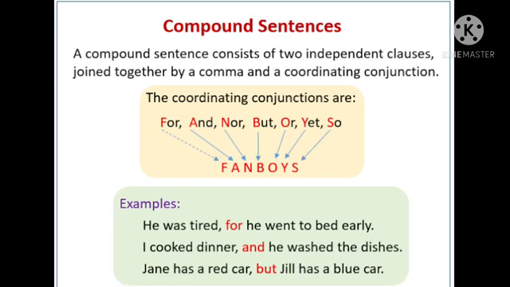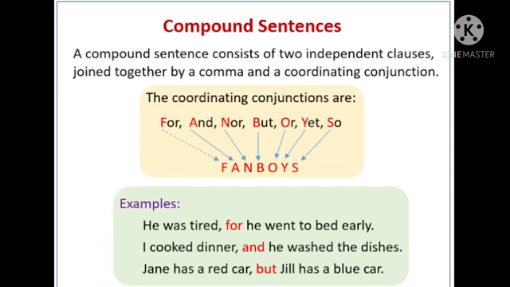The coordinating conjunctions are the FANBOYS. F for, A for and, N for nor, but, or, yet, so. These words you have to learn by heart, okay? These are the coordinating conjunctions.